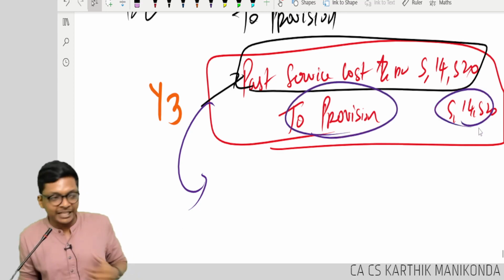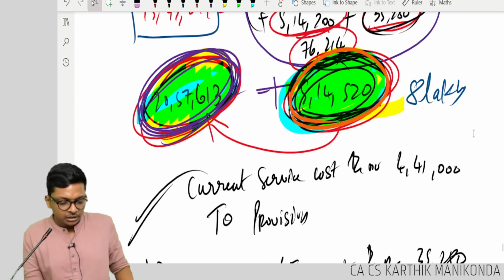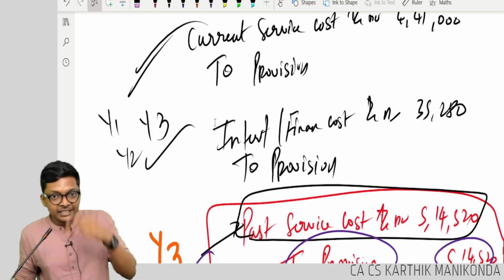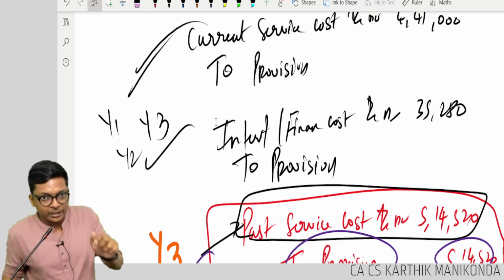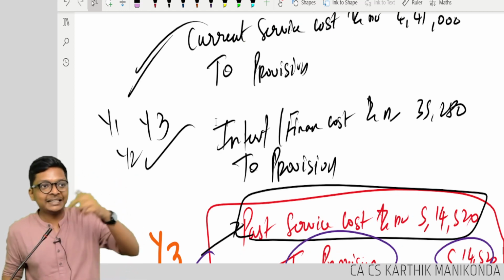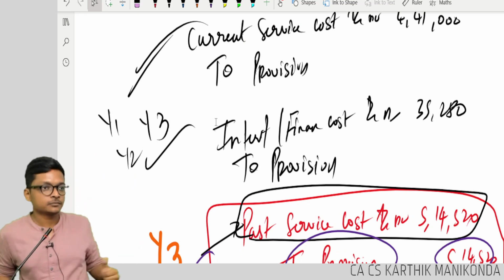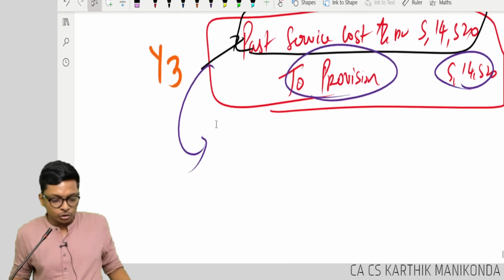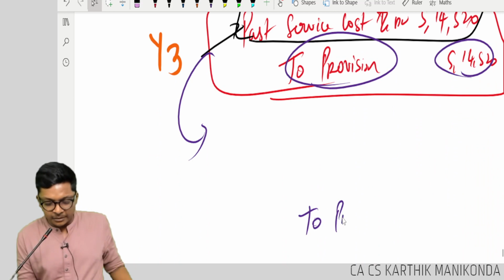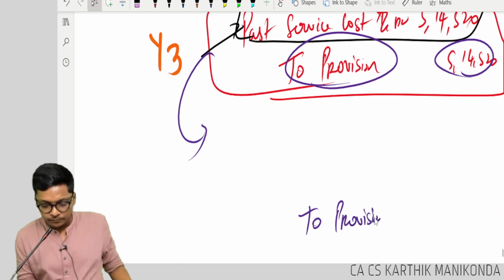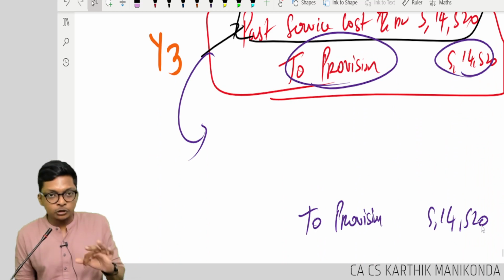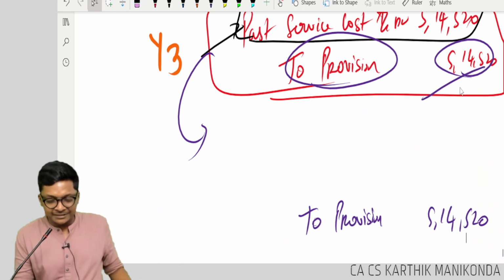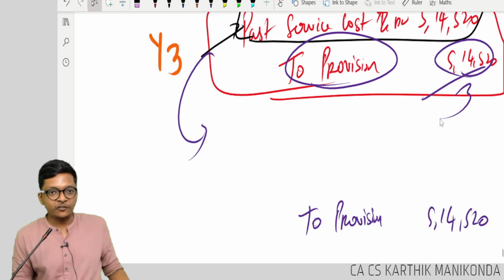To make my provision 20 lakh 57,613. That is fixed, because that should be the provision today. Then only after 5 years, 8 times 40, I will get 40 lakhs. Otherwise it won't meet. So the provision will remain as it is, 5 lakh 14,520. But this belongs to how many years? I will split this, divide by 3. How much is for 1 year?